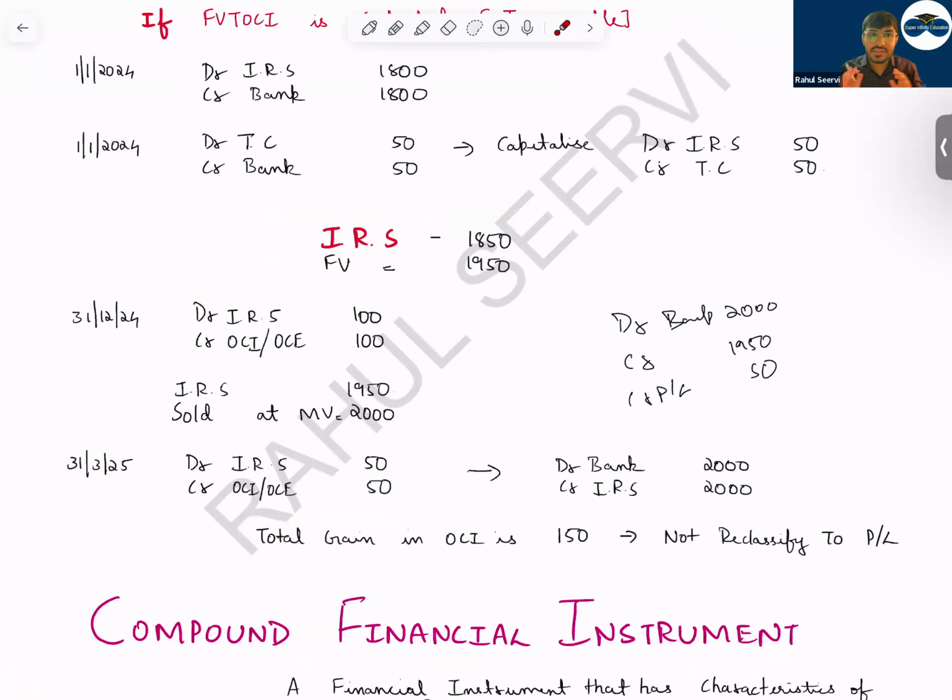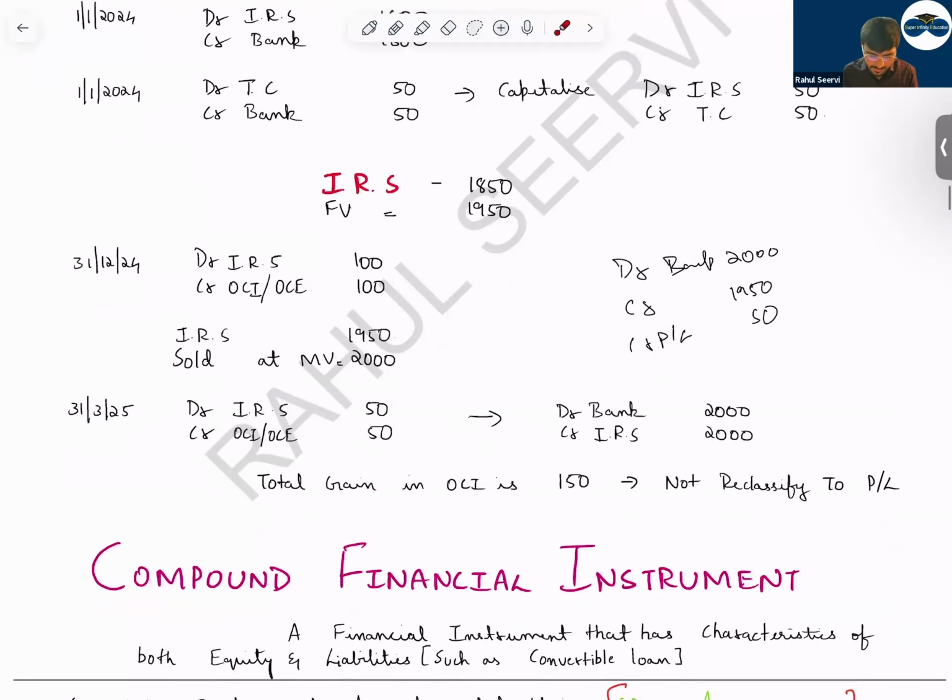Equity, what will you do? See, there is a difference here. In financial assets, you have equity investment, and on the other side, it is an equity instrument. Both are different. So in financial asset equity investment, what do we do? Fair value through OCI, fair value through P&L. The normal equity which you have will be recorded at the same value. You will never change that value.